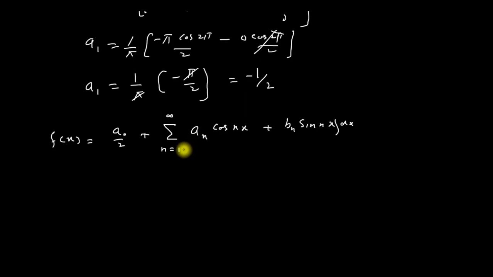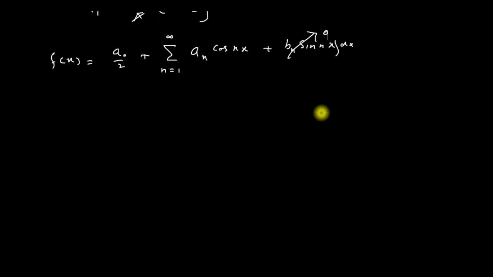Now we have the value of b_n is equal to 0, and I have to put the values of a_0, a_n and a_1.